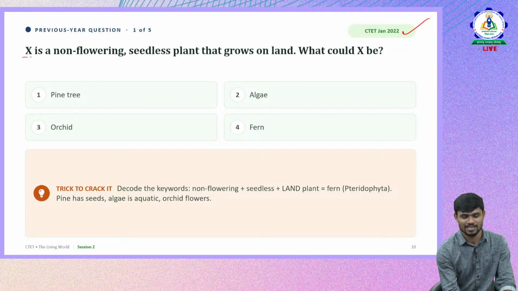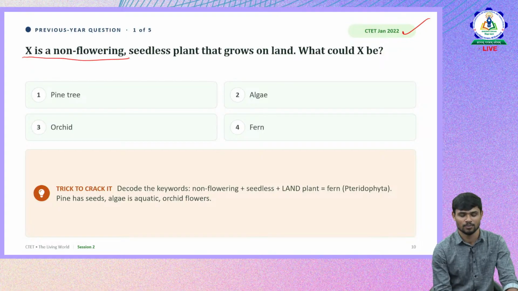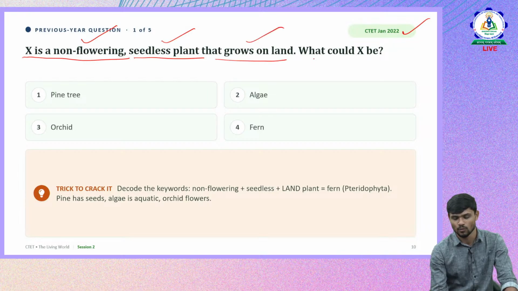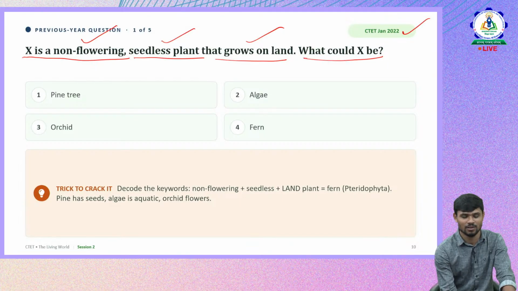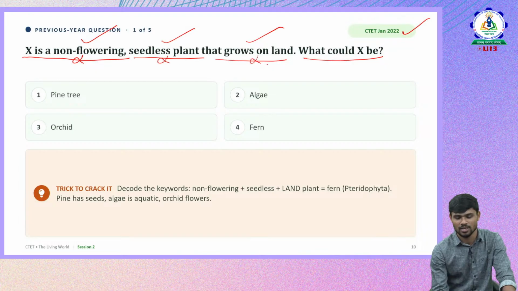The first question is, X is non-flowering. Please go with the keywords. It is a non-flowering seedless plant grown on land. What could X be? They are asking: it doesn't have flowers, it doesn't have seeds, and it grows on land. What could it be?